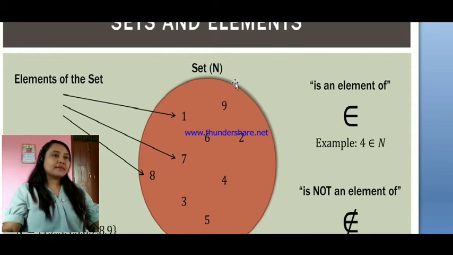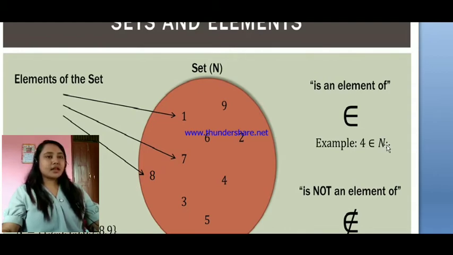So set N has so many elements like 1, 2, 3, 4, 5, 6, 7, 8, 9, up to 9, this set N has these elements. So now we have to indicate that 1 belongs to N. That means 1 belongs to set N. 4 belongs to N means 4 belongs to set N. But can 10 belong to set N?